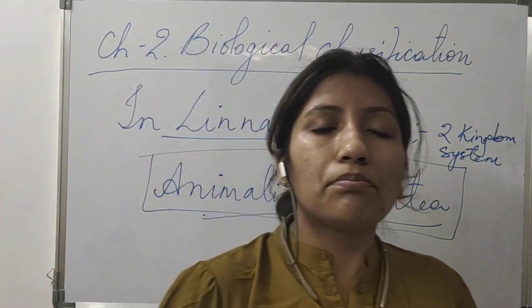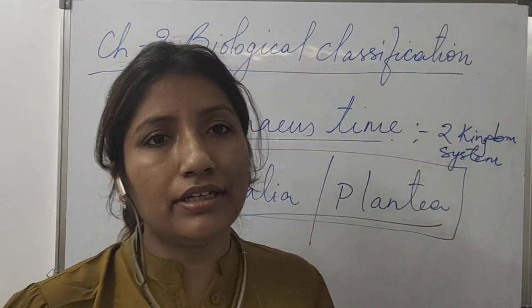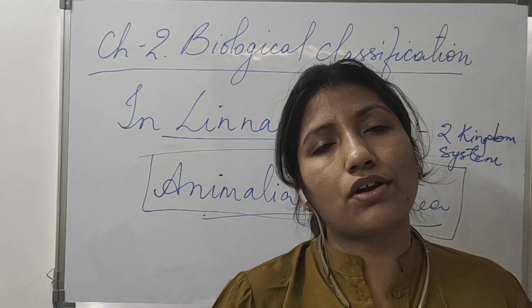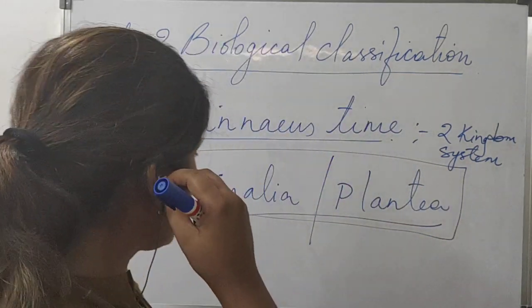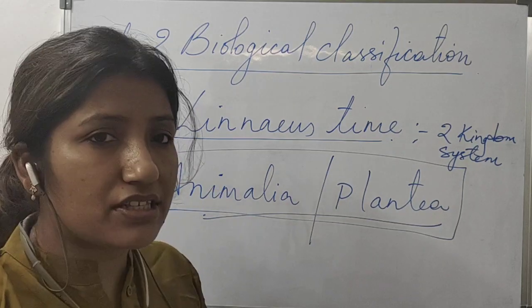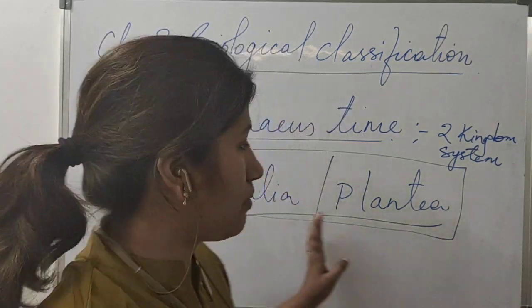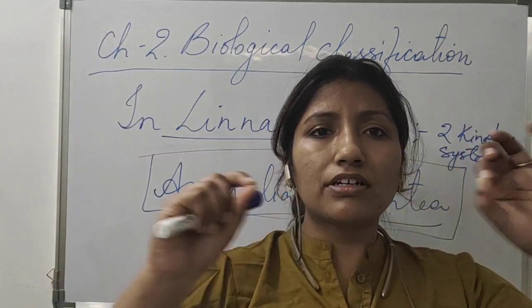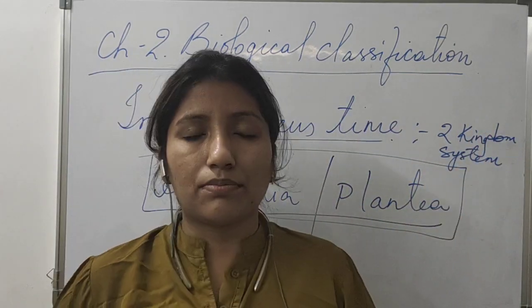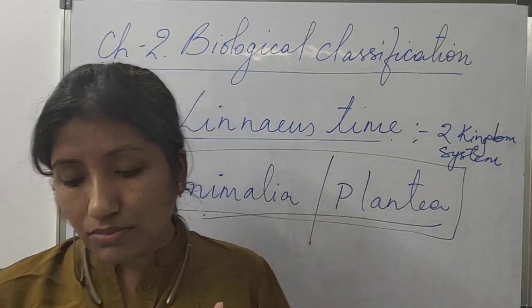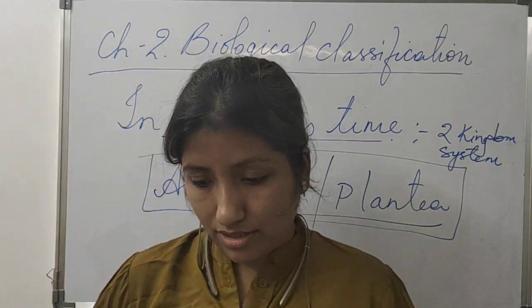So bacteria also come under Plantae, algae, fungi, all those organisms having a cell wall come under Plantae. Whereas those organisms which do not have a cell wall come under Animalia. That was the simple division in the 2 kingdom system. Now, what was the fault in this system?